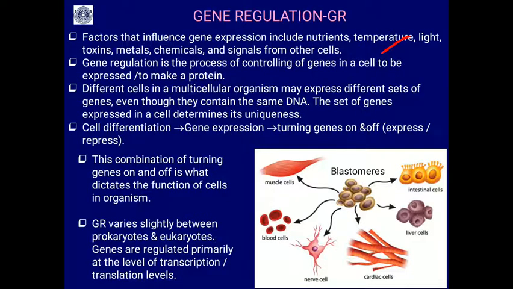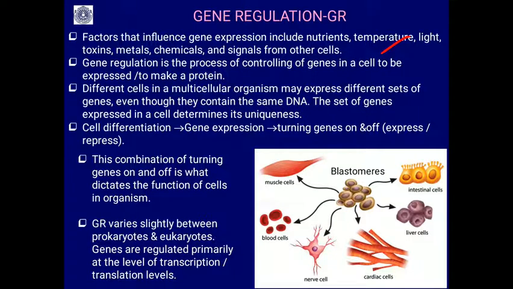When you do not expose yourself to the sun, you are not so sun tanned. So, this is how gene expression is affected by factors such as nutrients, temperature, light, toxins, metals, chemicals, and signals from other cells.